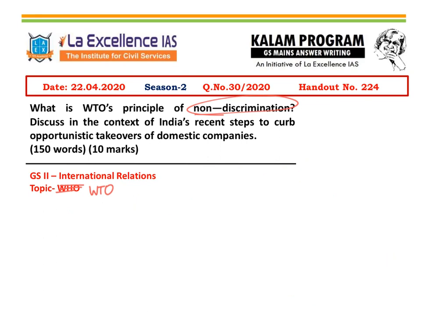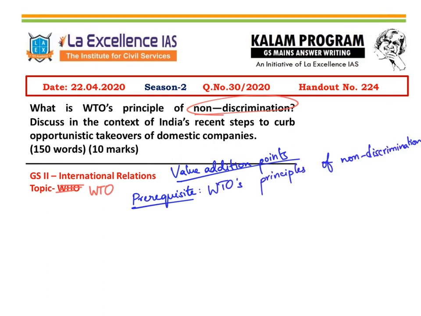What are the value addition points you can write in this answer? Before coming to the value addition points, I think we should have a prerequisite of what are the World Trade Organization's two principles of non-discrimination. The World Trade Organization has two principles for non-discrimination. One is most favored nation, wherein a country is supposed to treat all other countries similarly. So it should not show difference between one country and another.